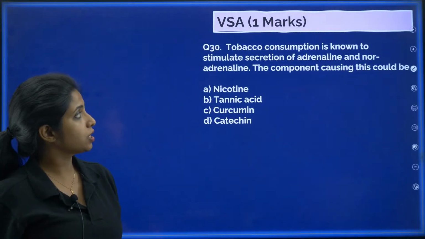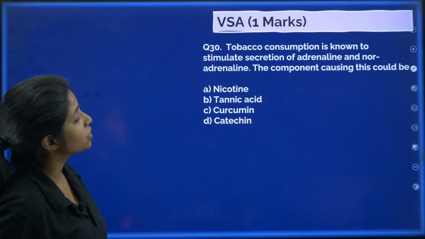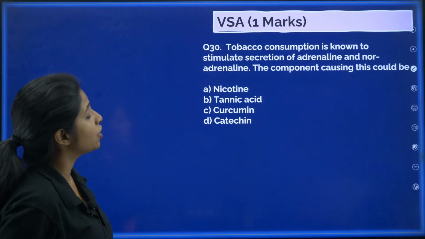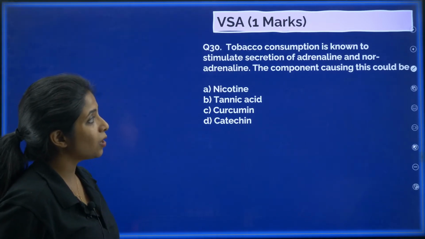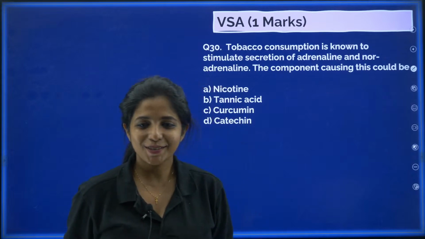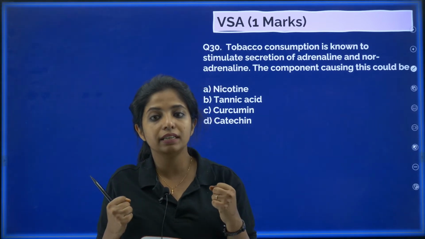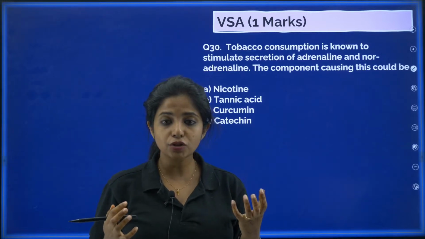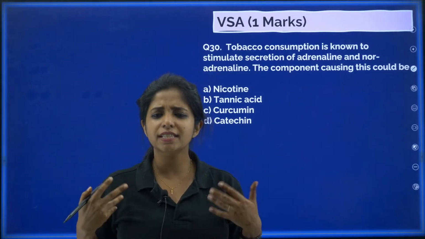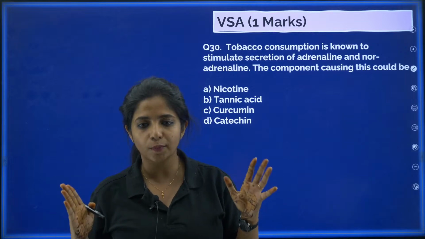Going ahead with the next question. Tobacco consumption is known to stimulate secretion of adrenaline and noradrenaline. The component causing this could be. So, when someone chews tobacco, it secretes a lot of adrenaline and noradrenaline. And what does it do? It increases the blood pressure and things like that, which is why we say you should not be eating tobacco.